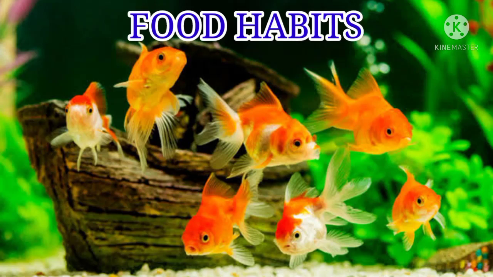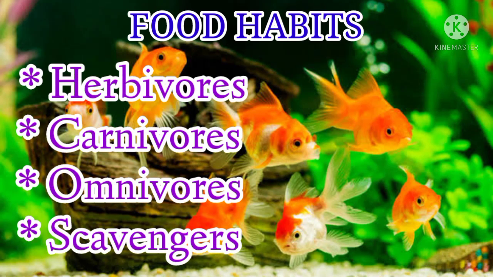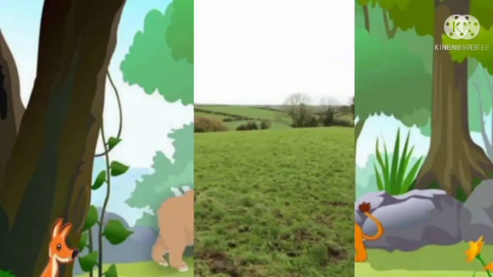Children, based on the type of food, animals are classified into herbivores, carnivores, omnivores, and scavengers. Shall I repeat once again? Yes. Animals are classified into herbivores, carnivores, omnivores, and scavengers. Okay children, first let's discuss about herbivores.